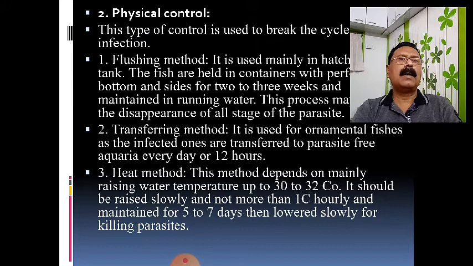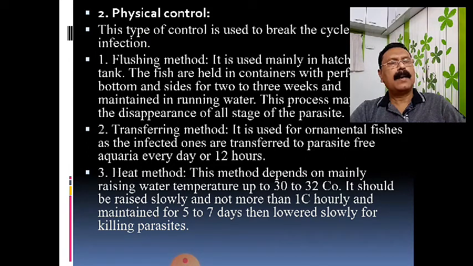The container should have pores on all sides, the wall as well as the bottom. So the parasites flow away with that flush of water. It is simply the flushing method.